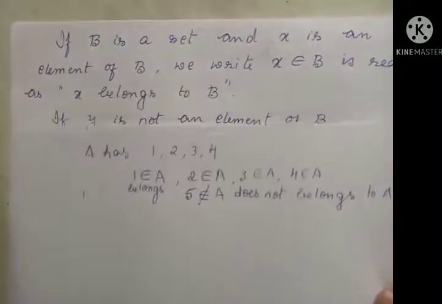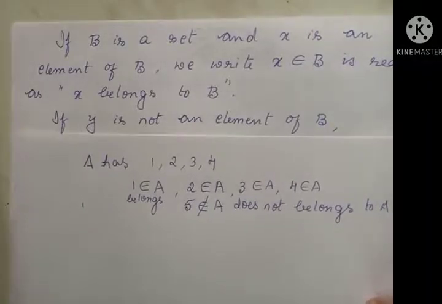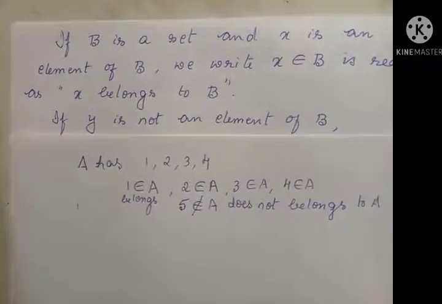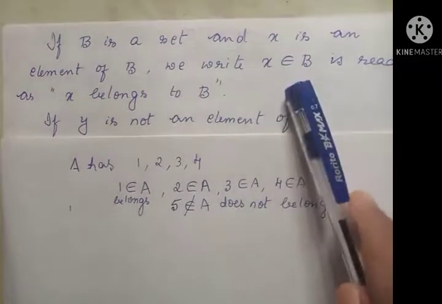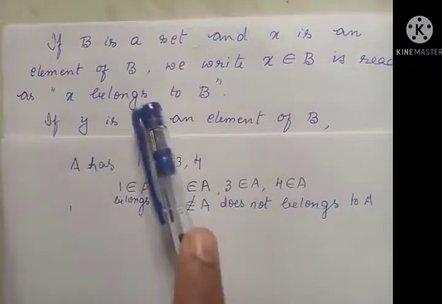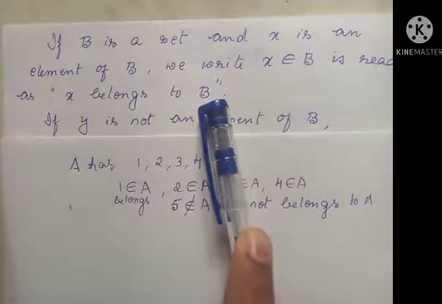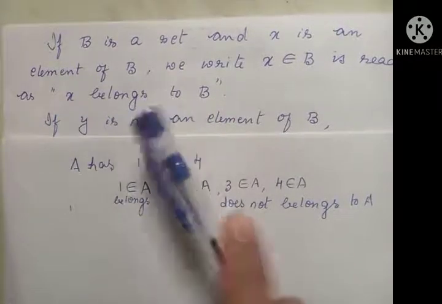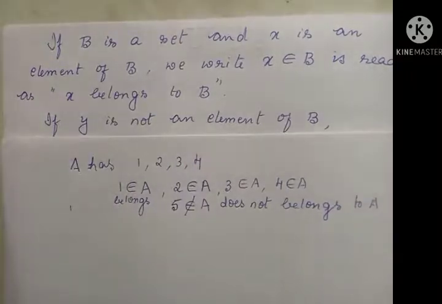So if B is a set and X is an element of B, then we write X, this symbol, B, which is read as X belongs to B in general. Next one.